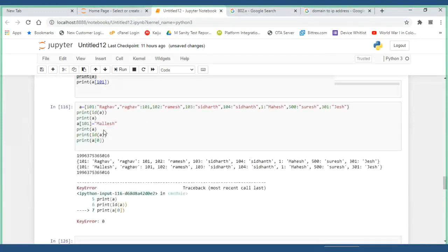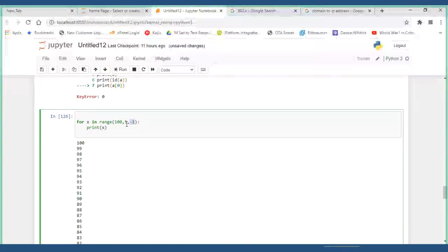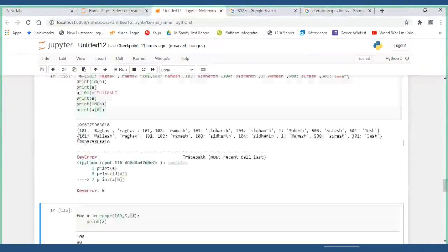You see this, first 100 will be there, then 99, then 98, in reverse order, because I am giving the step value as -1, reverse order till 5. Before 5, what number is there? 6, correct? Till 6 it will come. It will print like that.